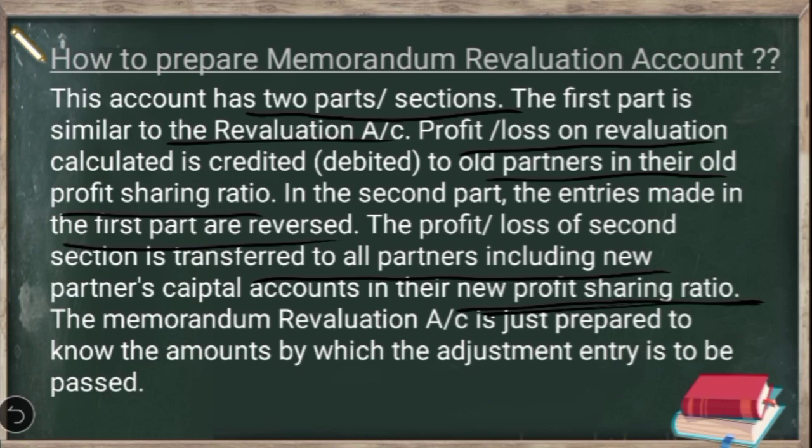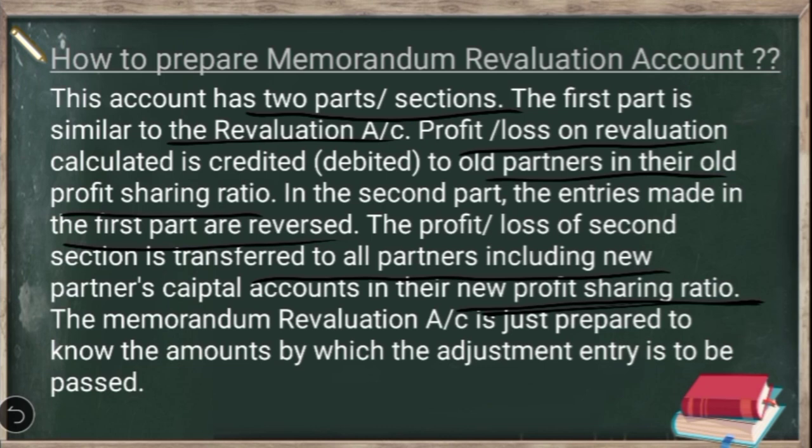The profit or loss of the second section in the memorandum revaluation account should be transferred to all partners' capital accounts in the new profit sharing ratio, because the decision of not altering the values of assets and liabilities is taken by all partners together, including the new partner. So whatever profit or loss they come across by not altering the values of assets and liabilities, that is, by reversing the entries shown in the first section, should be borne by all the partners including the new partner.